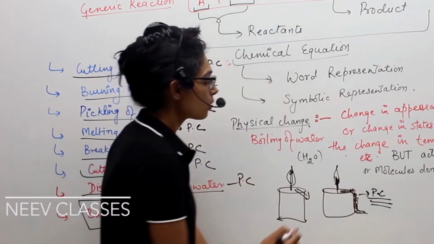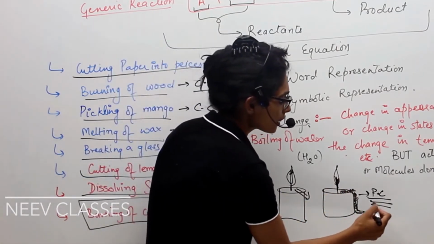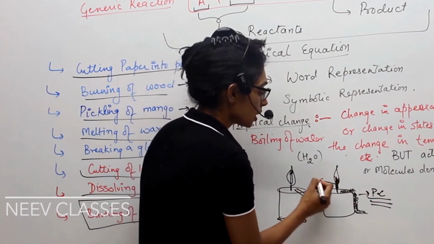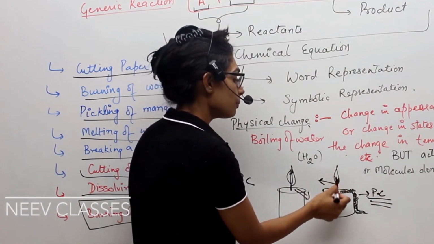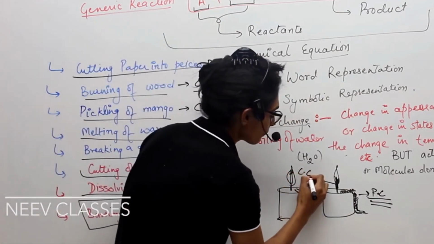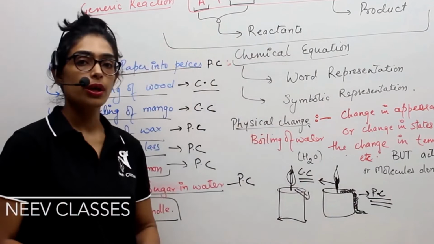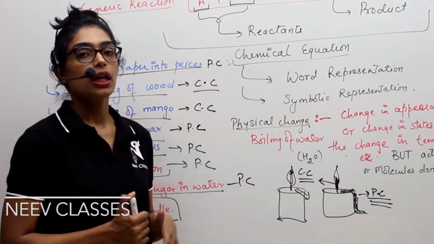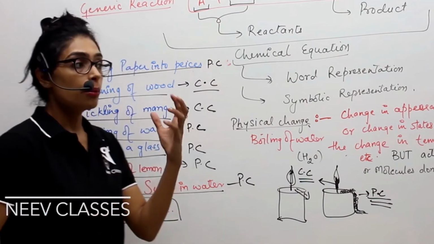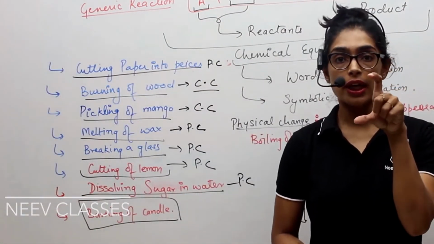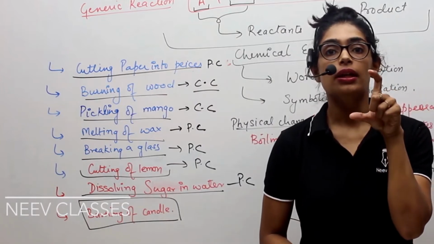So the melting of the wax is nothing else but a physical change, but burning of the wick, or burning of the fiber which is inside your candle, that is a chemical change. So they ask you this question, and when they ask you, you have to explain that both changes are happening in the burning of the candle. Melting of wax is a physical change, whereas burning of the thread or the fiber inside is a chemical change.